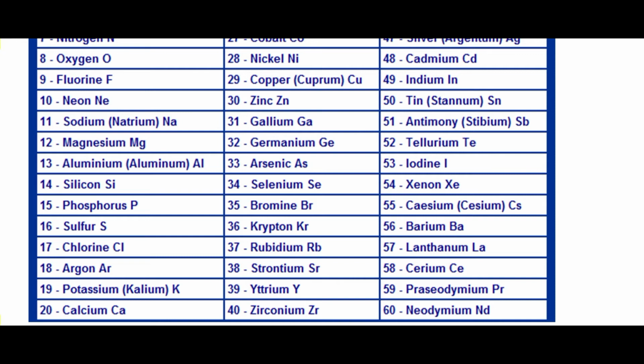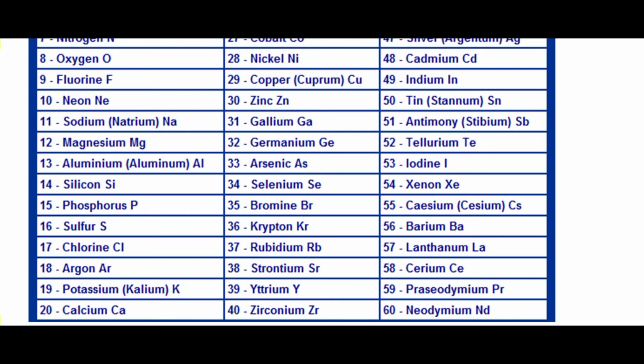19 number element is potassium, and in the bracket you can see kalium. Kalium is the Latin name of potassium. So potassium also has a Latin name, that is kalium, and the symbol of potassium is K. And number 20, the element is calcium, and its symbol is Ca.